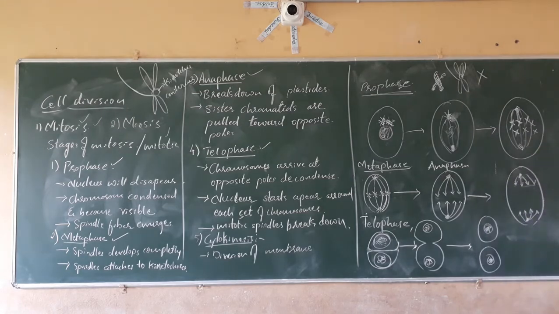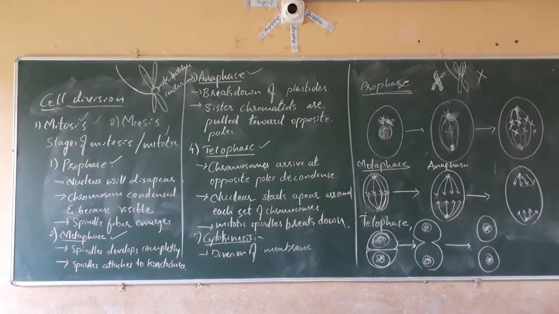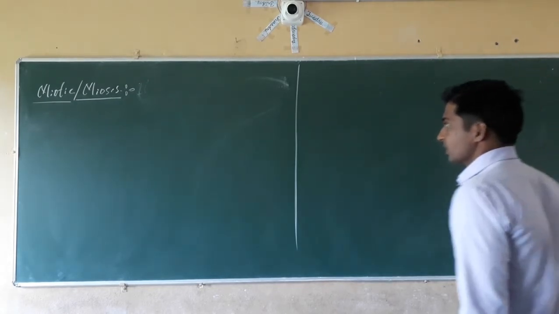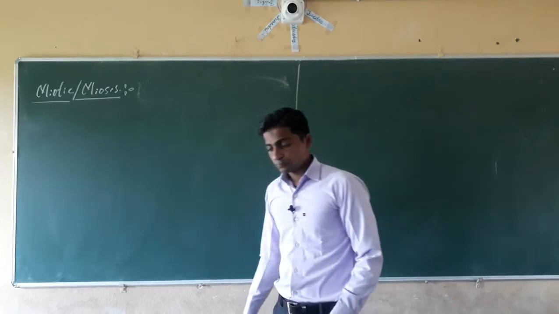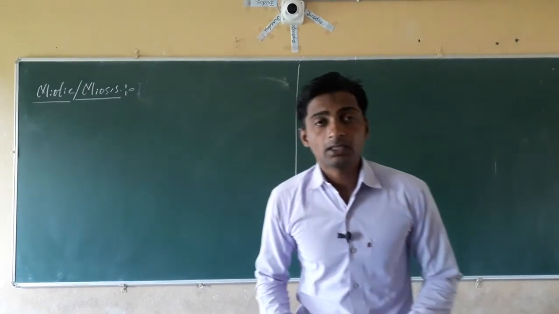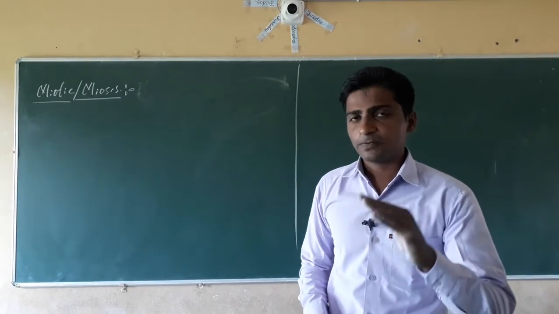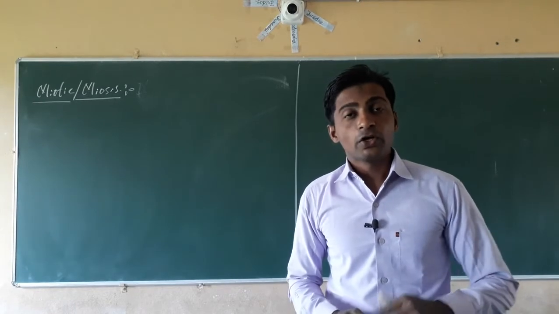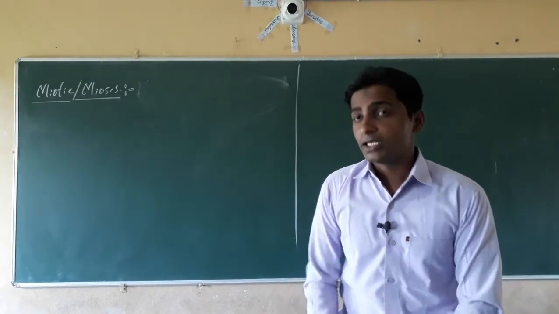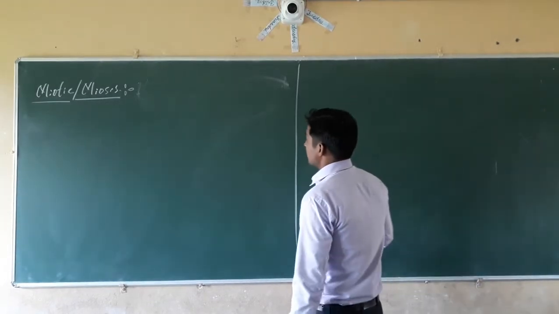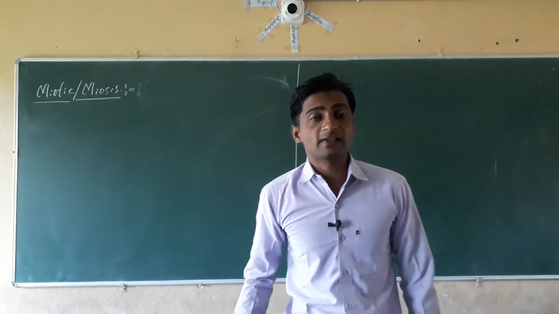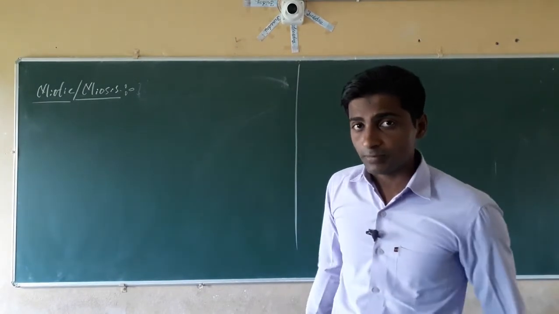Next, dear students, we will study the second one, meiosis. Dear students, in case of mitotic cell division or meiotic cell division, what happens here? Reductional cell division happens. Meiotic cell division is a type of cell division in which two daughter cells are produced with half set of chromosomes as that of the parents. See what happens here, dear students? It also forms the same stages or the same steps as in mitotic cell division.